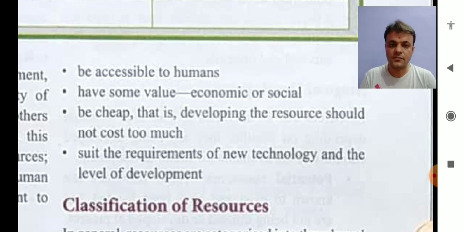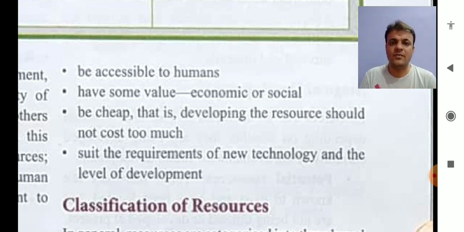Clear? Next, it should have some value, that is economical or social. Obviously, if you want a pen, how will you get a pen? You will go to the market, you will go to a stationery shop, and then you will get a pen. But how? You will exchange money for that, you will have to pay for that. So a resource has economic value, right?